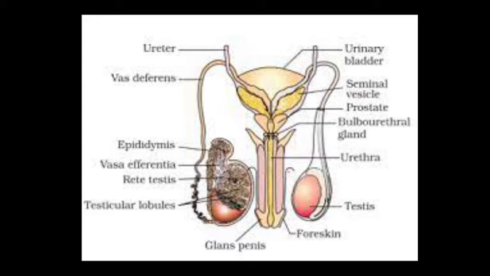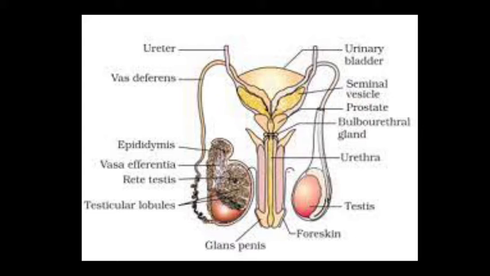Okay, in our last lecture of human reproduction, we learned about the human male reproductive system, the testis. Now today we will study the accessory ducts and glands in the human male. We first describe the accessory duct system.